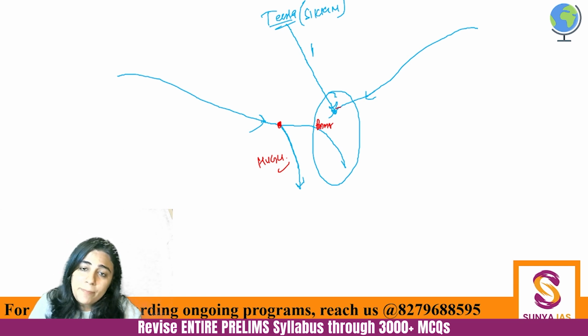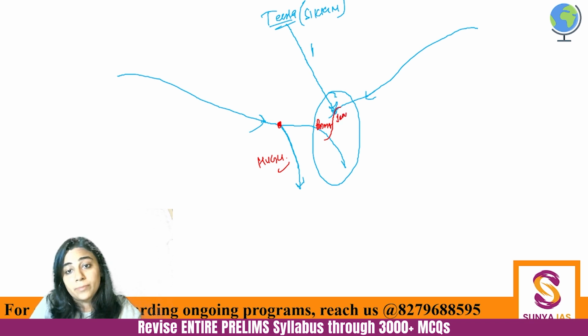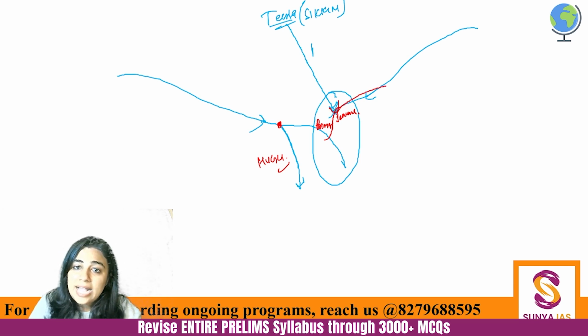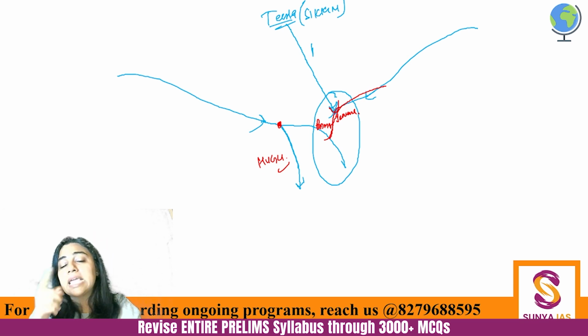Okay? Then Padma will be joined by one stream of Brahmaputra, which is called Jamuna. Don't get confused here, listen carefully. Teesta has joined Brahmaputra. Brahmaputra has this one tributary and it is joining the river Padma in Bangladesh as Jamuna.